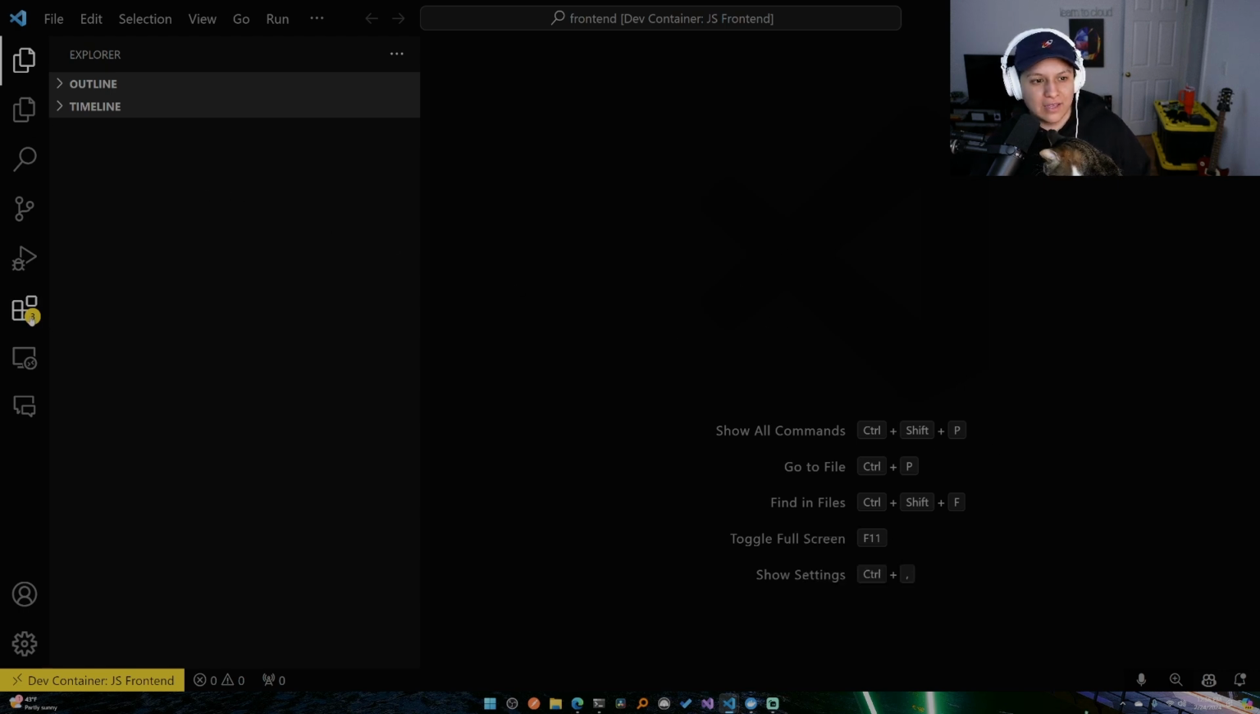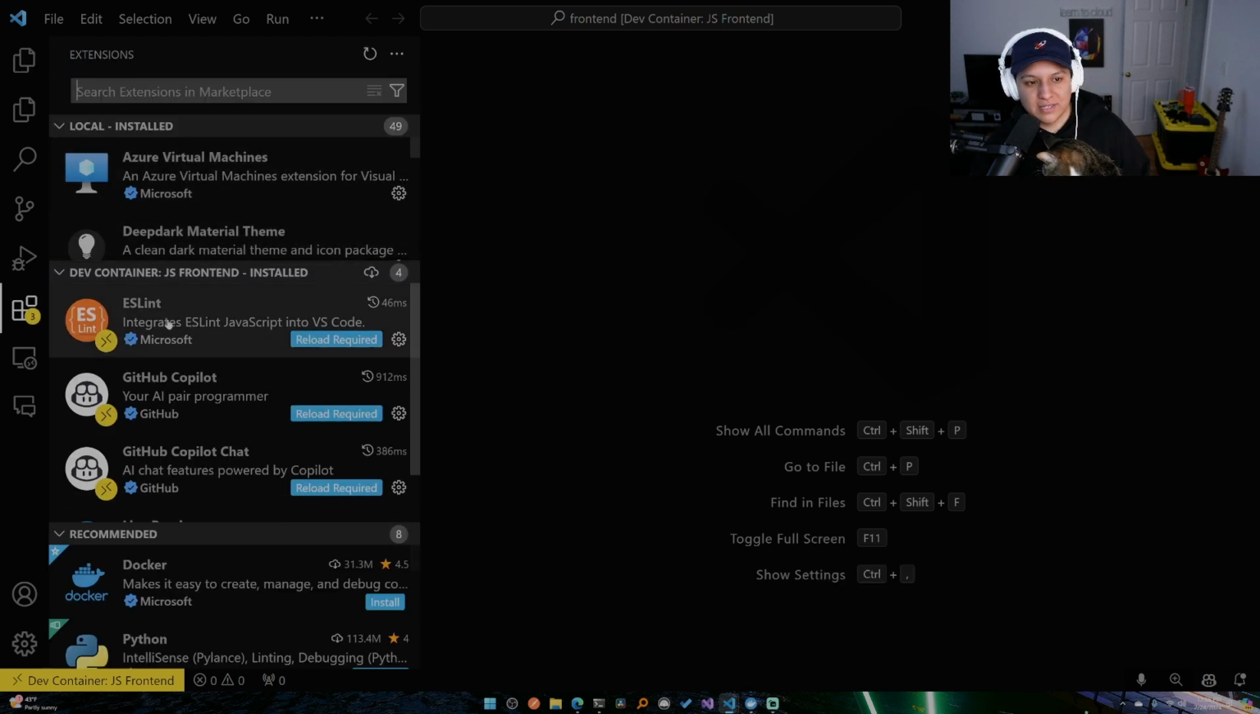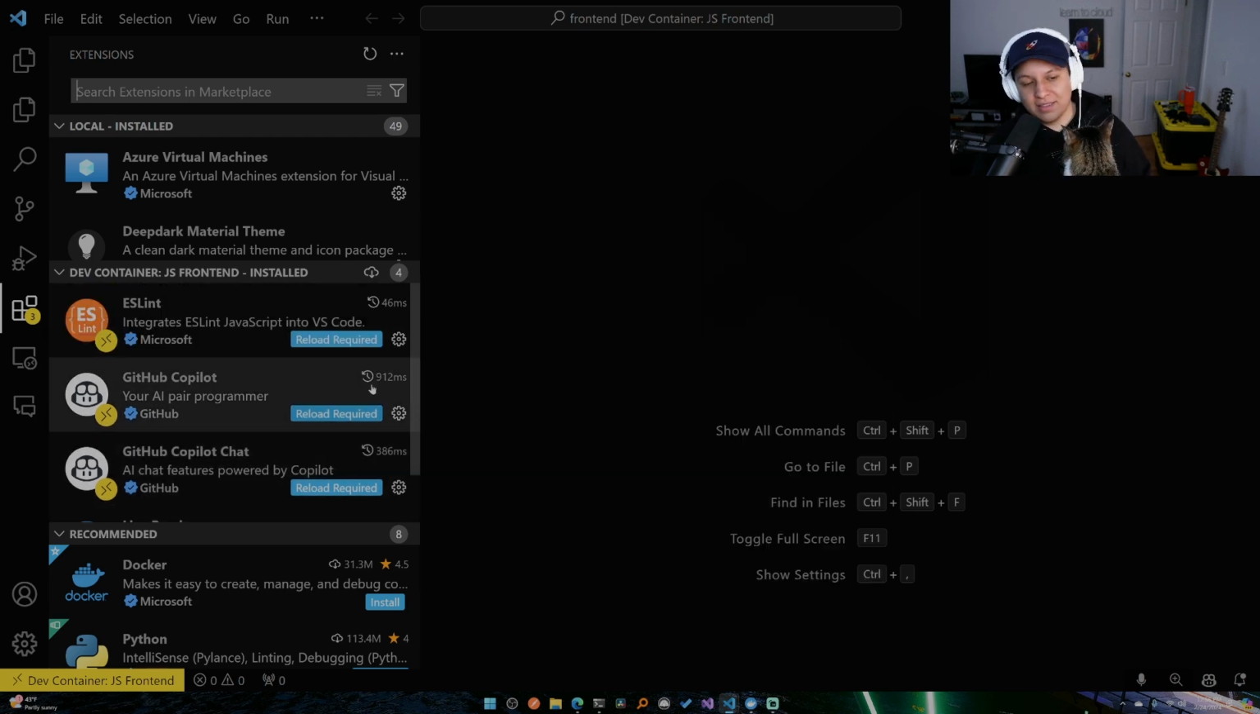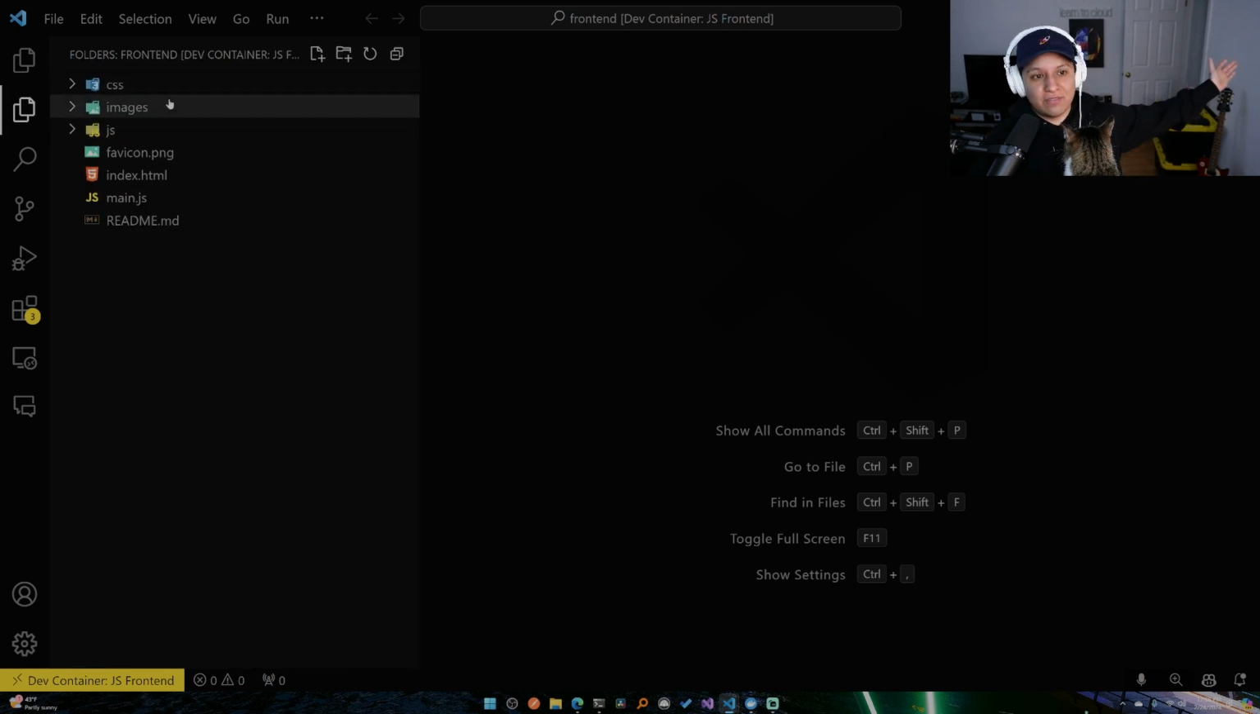Okay, so now look here. Now extensions, if I go to the extensions, you see they're different, right? I only have ESLint, and GitHub Copilot, and I have a live preview here. That's it, right? Because I don't need any of the other stuff. And you see here the folders that reflect are only CSS, like the front end stuff. And this stuff is so cool. And that's kind of it.